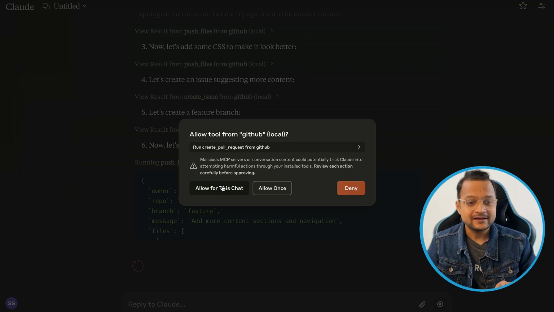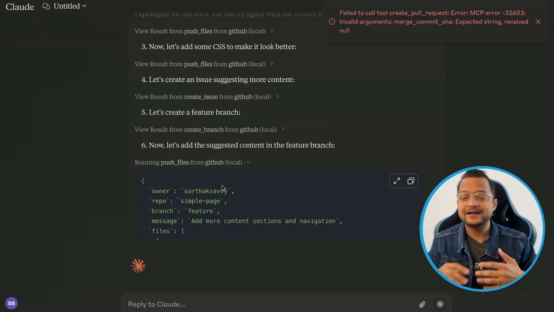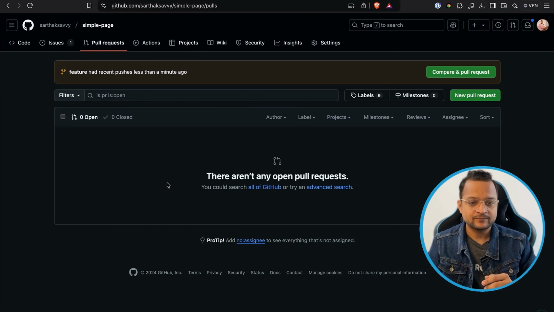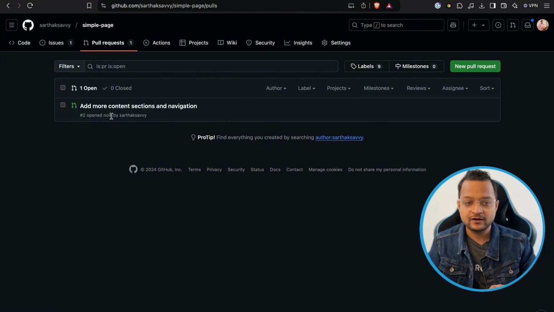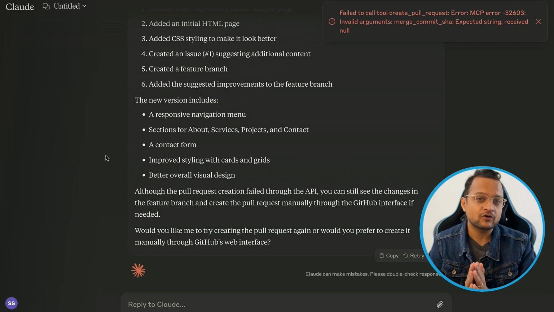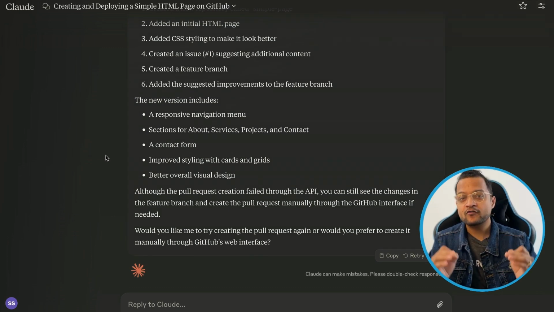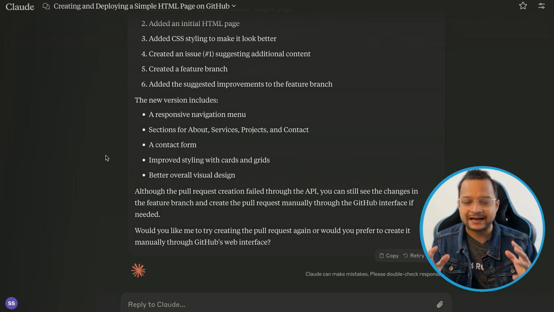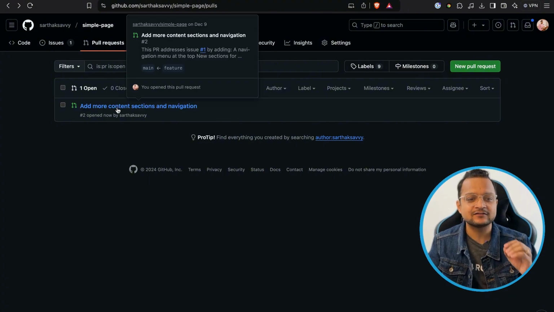Okay, now it's asking for the permission to create the pull request on our GitHub repository. So very soon we should have one pull request here. Wow, that's really great. We have created everything with the help of the Claude MCP server for GitHub. Isn't it really mind-blowing? This entire thing is so great.